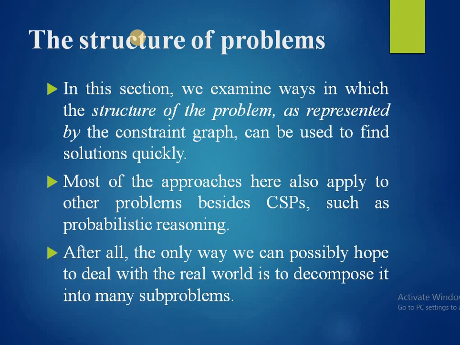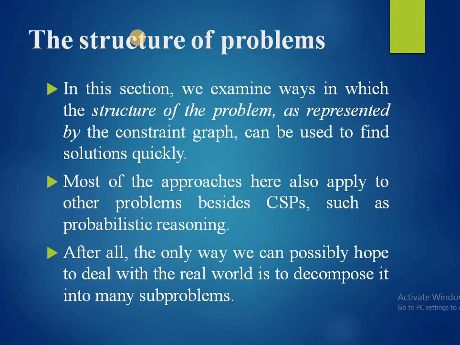In this section, we examine the ways in which the structure of the problem, as represented by the constraint graph, can be used to find solutions quickly. So in this section we are going to see the structure of problems. Most of the approaches here also apply to other problems besides CSPs, such as probabilistic reasoning.